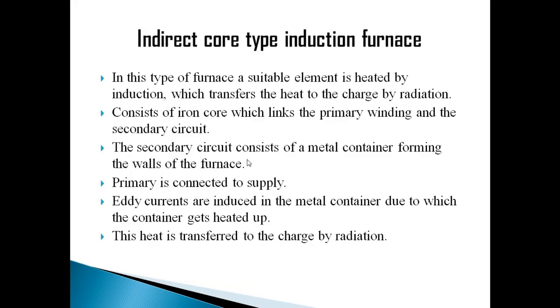So that is why you can look into these slides now. This heat is transferred to the charge by radiation, and it can be used up to 400 to 1000 degrees Celsius. This change of temperature can be done by just removing that LM, that metal plate. We can remove that magnetic material and place another magnetic material on which we can have a charge. This is the advantage we have: the temperature can be controlled without any external equipment, without any external arrangement.